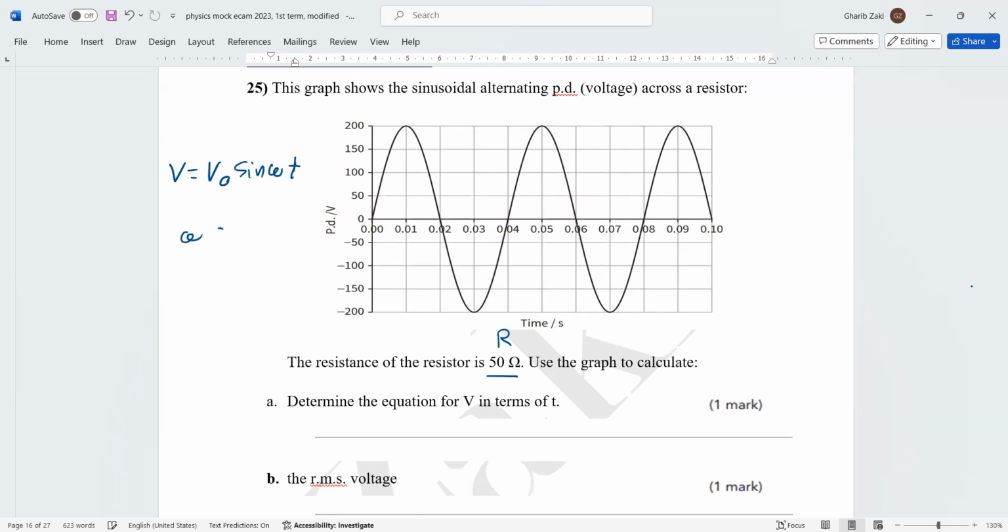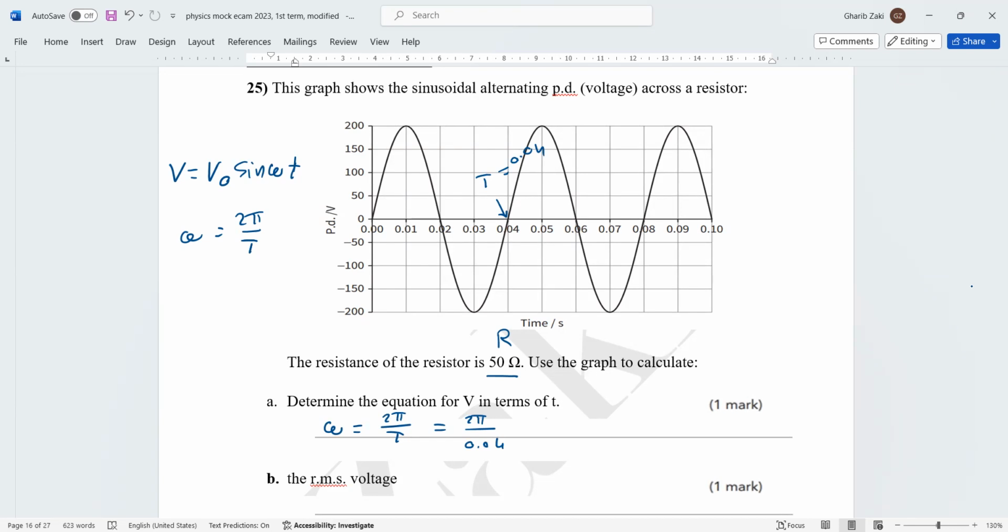What is omega? It's 2 pi over the time period. What is the time period? It is the time of one oscillation. From the graph, the time period here is 0.04. Then, first of all, we calculate omega. So omega equals 2 pi over T, it's 2 pi over 0.04.